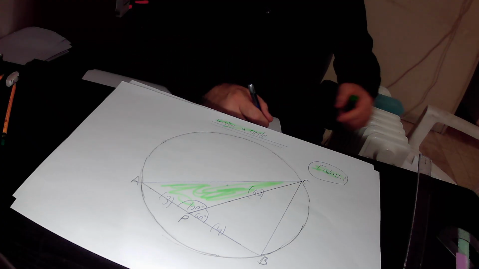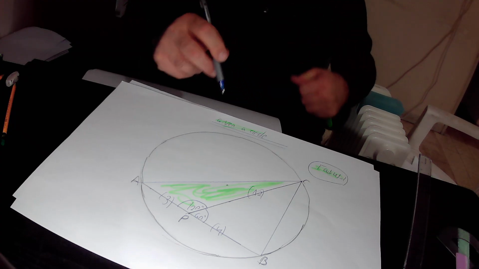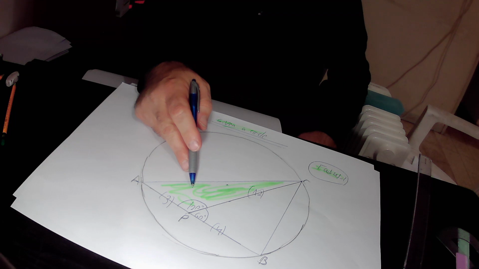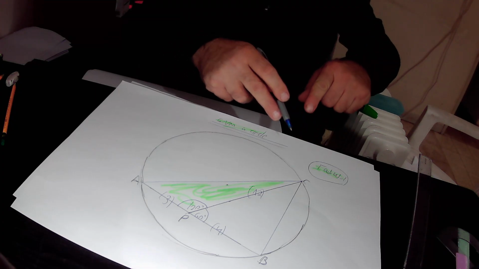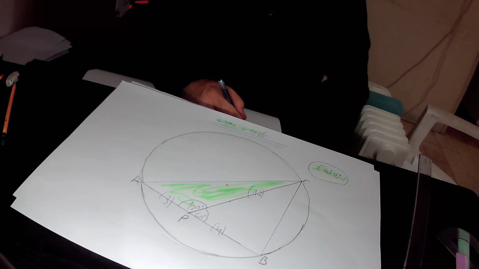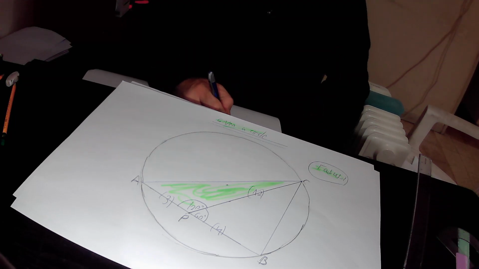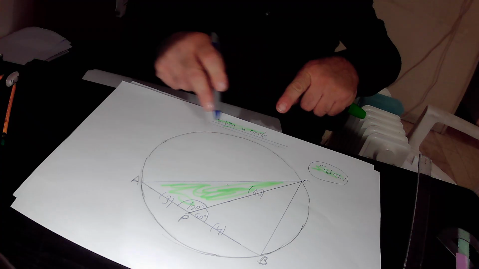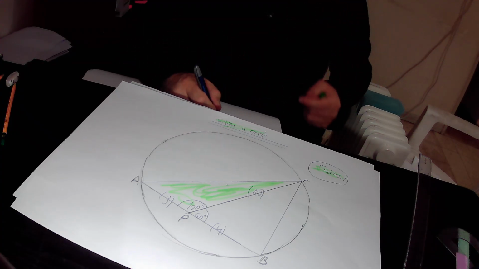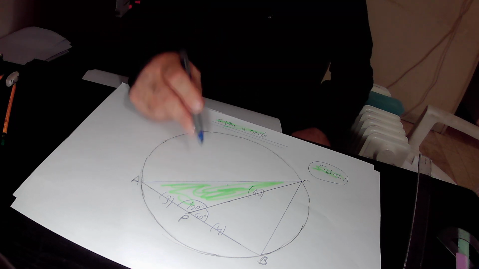CA squared, so theta is the angle, and this angle is equal to 120 degrees in its size. So according to the law of cosines, in this green triangle CAP, CA squared equals AP squared plus CP squared minus 2 times AP times PC times cosine 120 degrees.